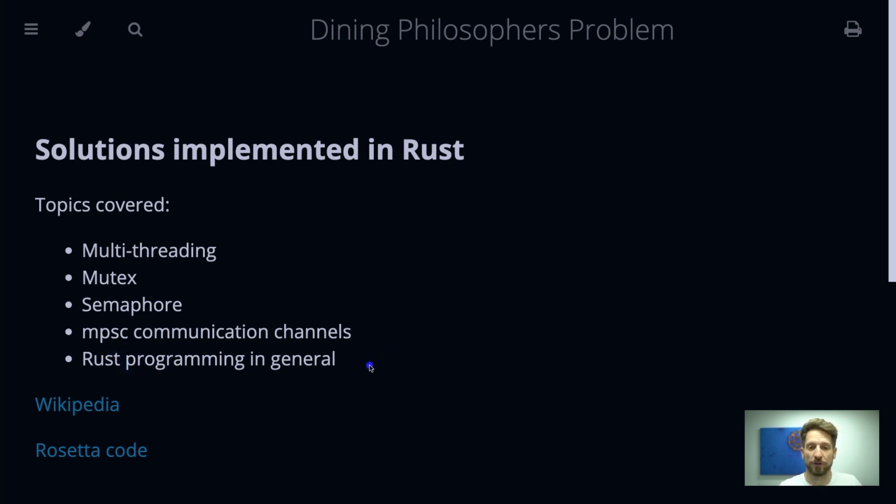And since all of this will be done in Rust, there will be some small Rust programming things happening as well, for example, interior mutability and other interesting things. The problem description you can find on Wikipedia, and there is an example implementation found on Rosetta Code for Rust and many other programming languages. And yeah, let's figure out what the problem is about.